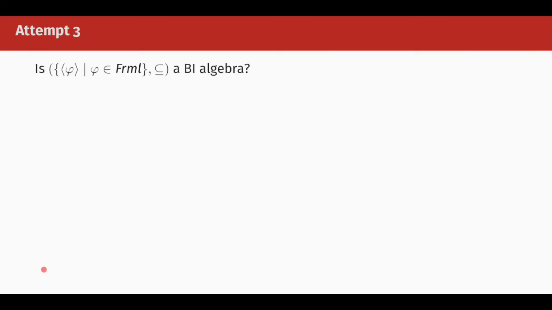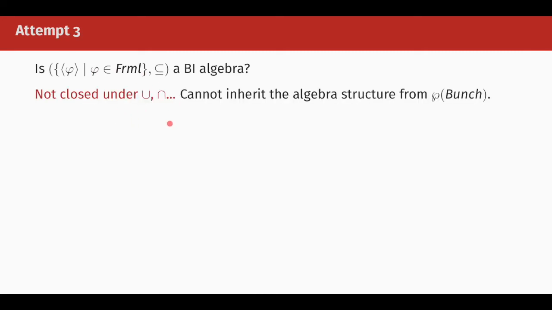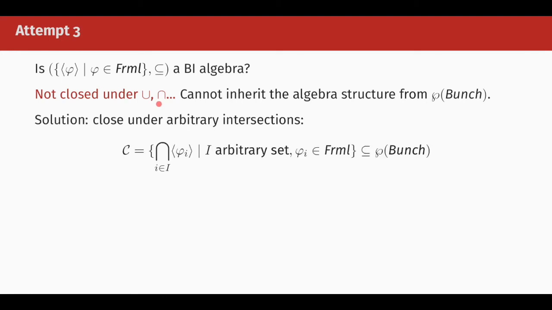However, the collection of principal sets with the subset ordering is not going to form a BI algebra. In particular, we cannot use the set-theoretic operations such as union and intersection of sets, because principal sets are not going to be closed under those operations. We resolve this issue by forcibly closing the principal sets under arbitrary intersections. That is, the elements of the algebra that we're going to consider are going to be sets of this form, where I is an arbitrary indexing set and phi_i is a formula.